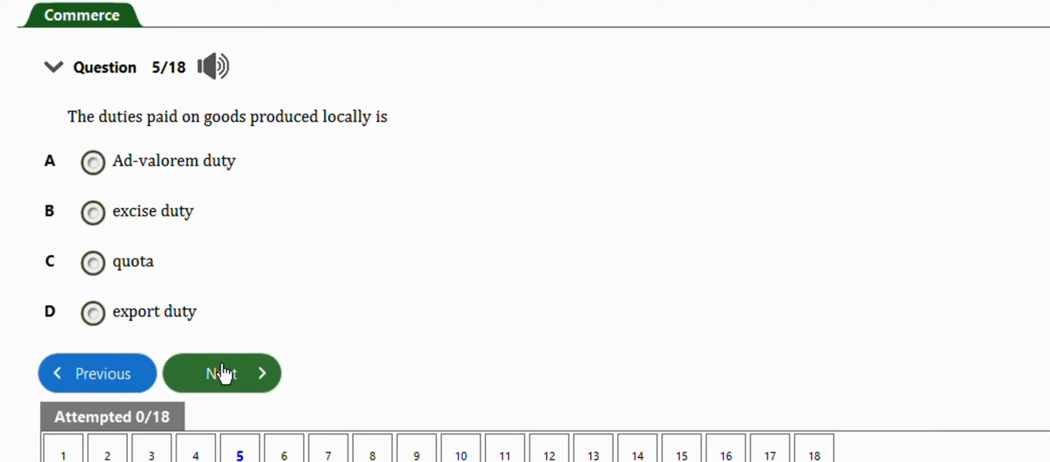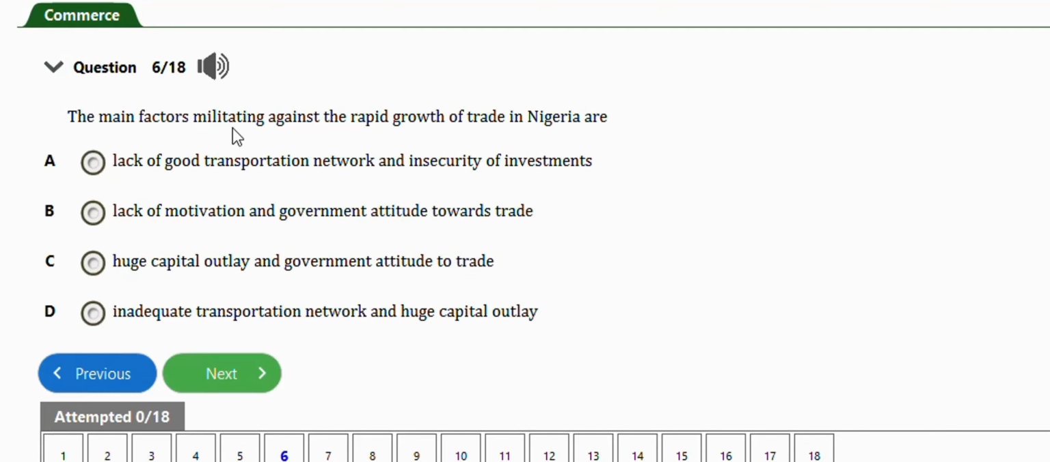Next question. It says the main factors militating against the rapid growth of trade in Nigeria are lack of good transportation network and insecurity of investment, lack of motivation and government attitude towards trade, huge capital outlay and government attitude to trade, inadequate transport network and huge capital outlay. The right answer is option A. Lack of good transportation network and insecurity of investment. Okay, option A. Next question.